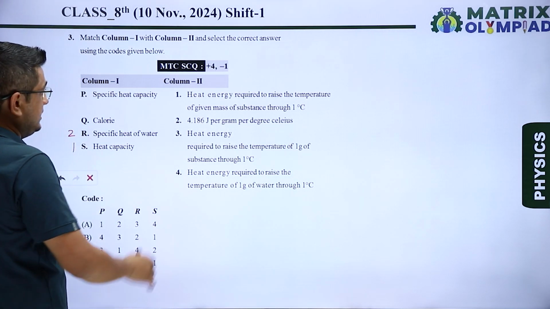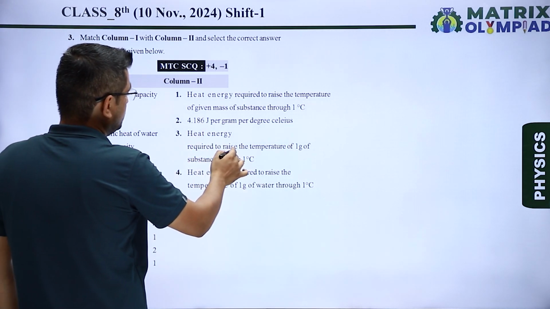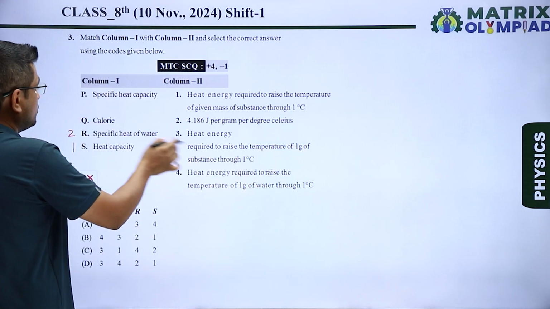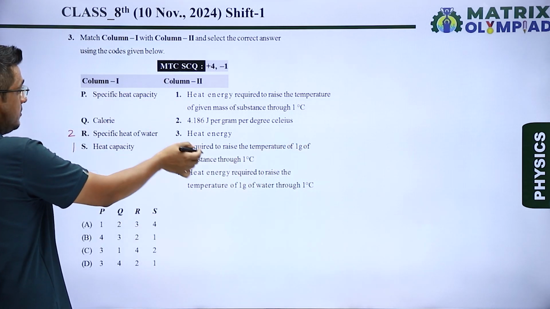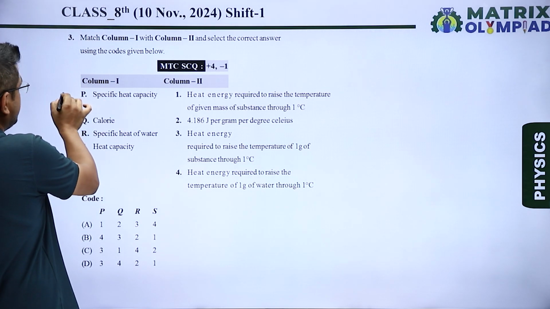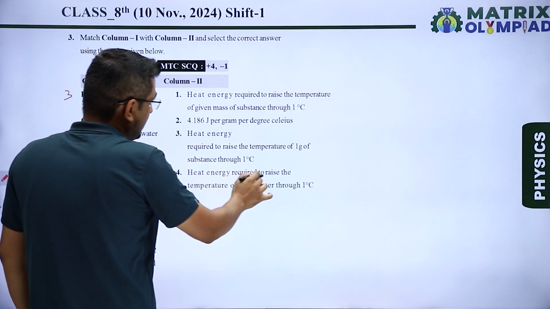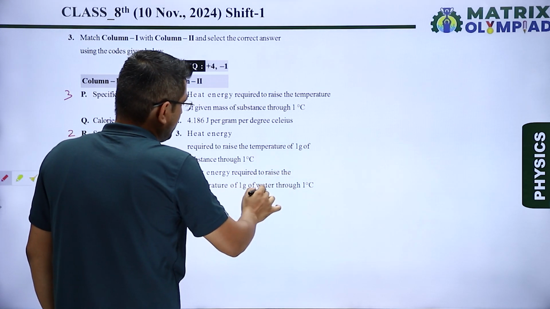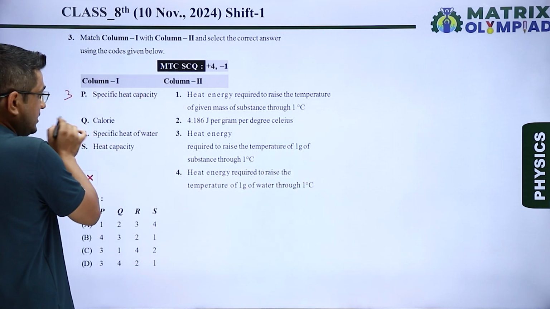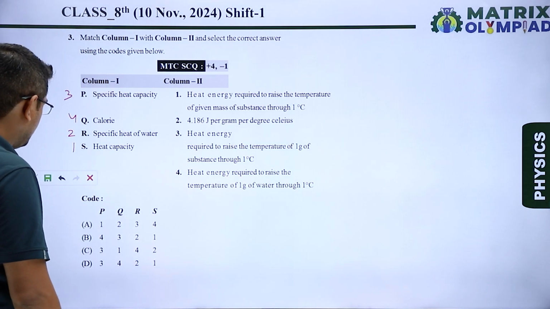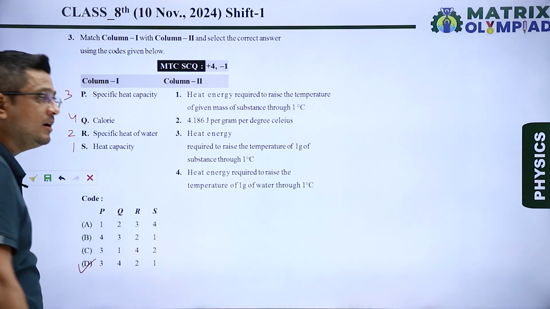Then heat energy required to raise the temperature of 1 gram of substance through 1 degree Celsius. So this is the definition of specific heat capacity. So for P I will write 3. Calorie, what is calorie? Heat energy required to raise the temperature of 1 gram of water through 1 degree Celsius. So for this I will write 4. So the correct code is 3421, that means option D is our correct answer.